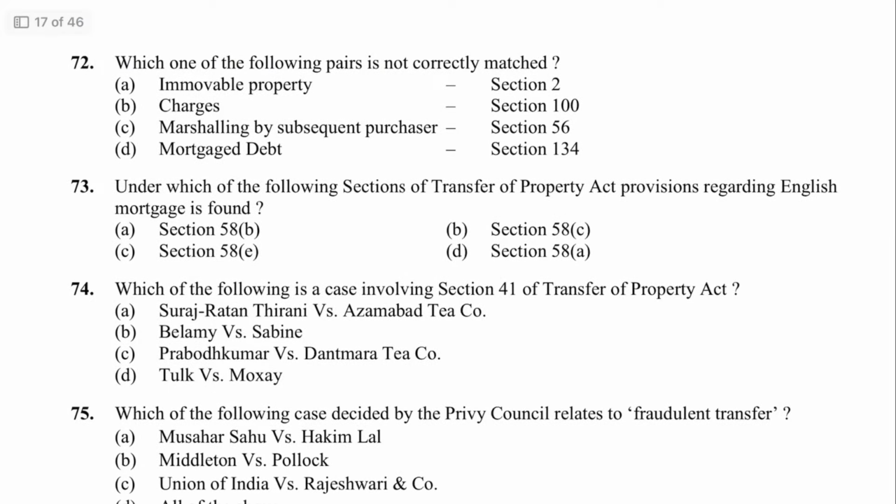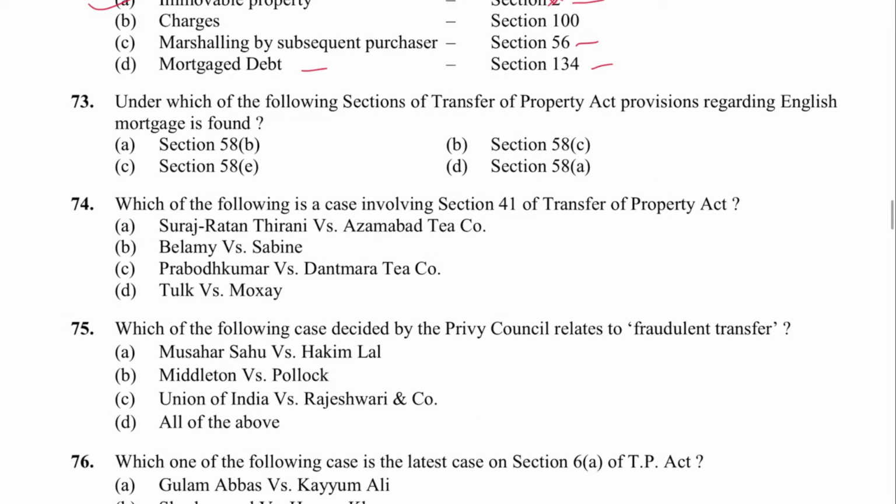Next, 72: which one of the following pairs is not correctly matched? So A is immovable property in section 3. So not 2. This is not correctly matched. A is the answer. Charges in 100, marshalling subsequent purchase of 56, mortgage debt 134. A would be the answer.